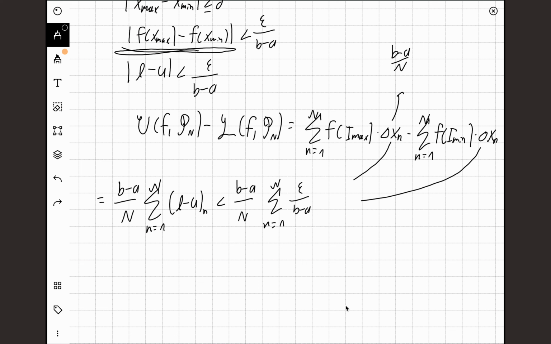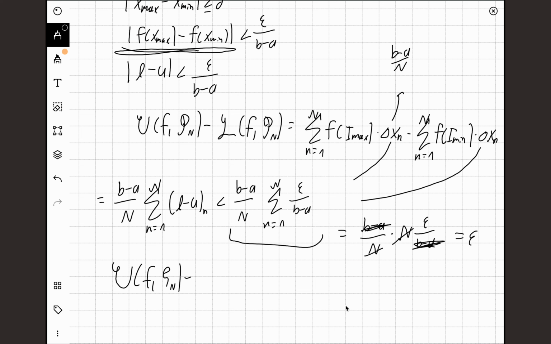It's just a constant. So what we get is that this will be exactly equal to b minus a over n times, again, just n times epsilon over b minus a. Now we can see the n's cancel, and we can see why we picked epsilon over b minus a instead of just epsilon, so that this cancels. And what we get is epsilon. So we just got that the upper sum of f over P_n minus the lower sum of f over P_n is less than epsilon. That means the function is Riemann integrable. We found such a partition.